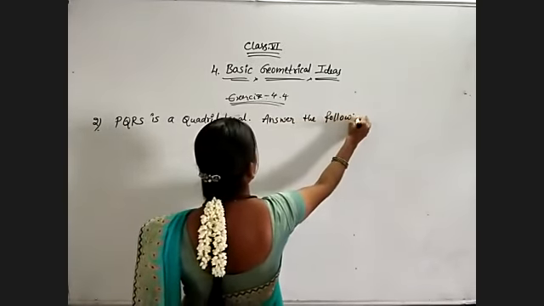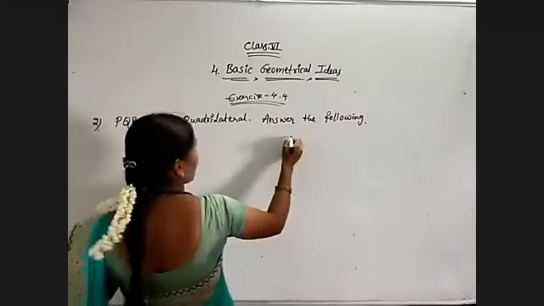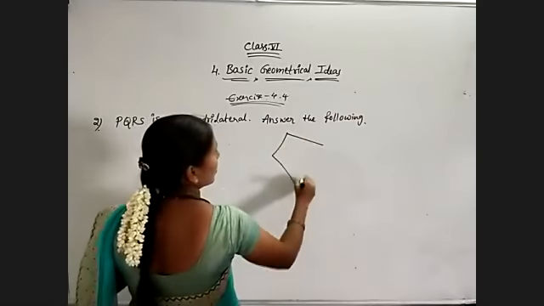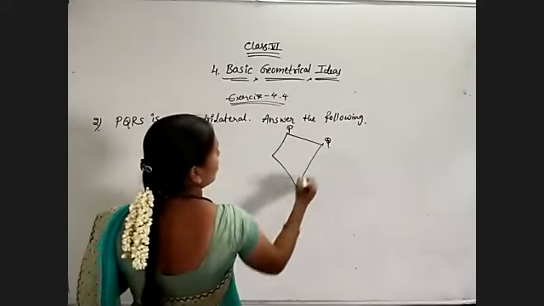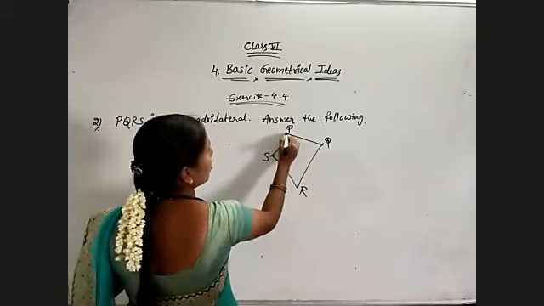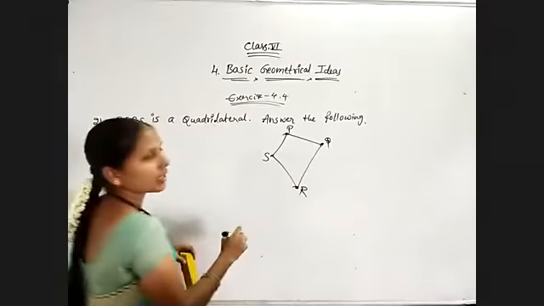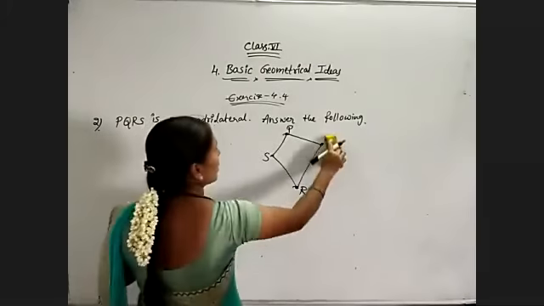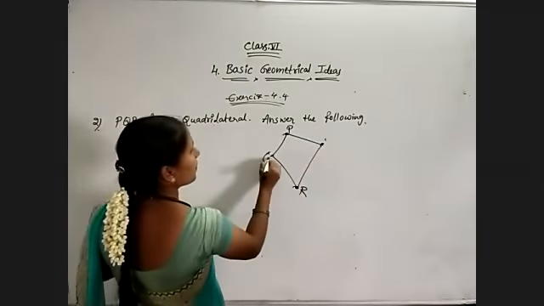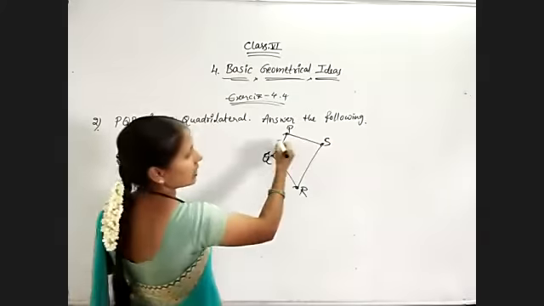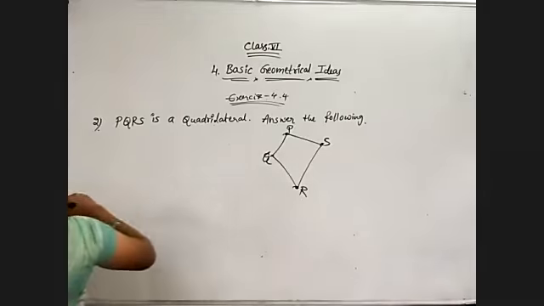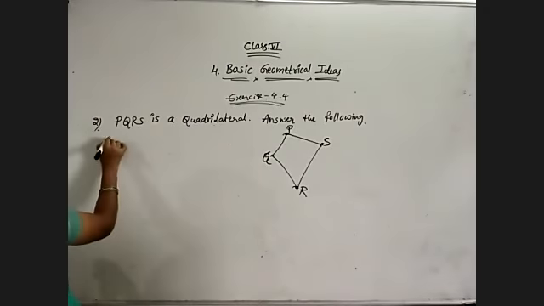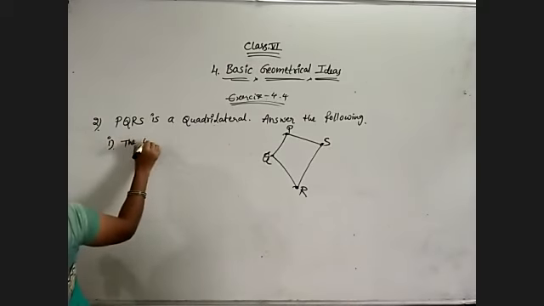Here they have given the quadrilateral PQRS. This is given in the question itself. They have given the figure PQRS with anti-clockwise rotation. And here they are asking to write the opposite side of QR.